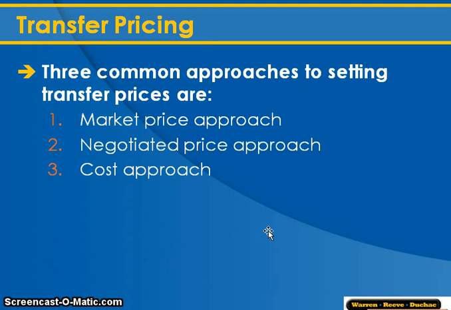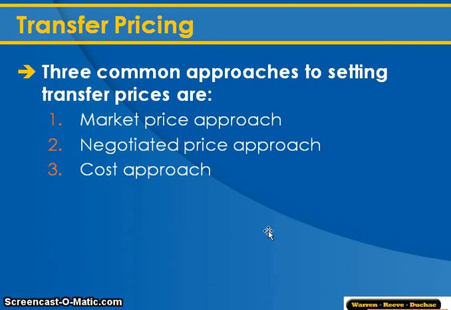You could use the market price approach. That would mean whatever Division A is selling to Division B, they would sell it for whatever the regular market price is. So Division A is making out just fine, but Division B could go somewhere else and do better. Maybe Division A is selling something for more than what they could get somewhere else, and they could use a different company entirely and get a better cost on the product.